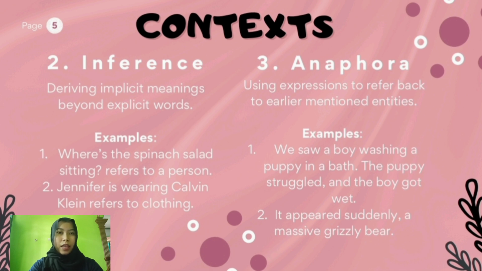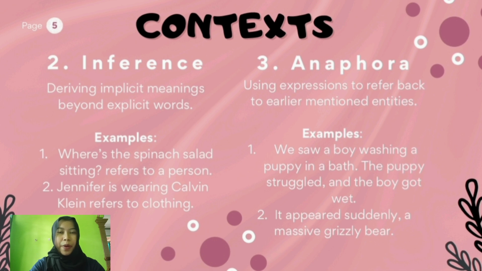The next one is anaphora. Anaphora involves referencing previously mentioned entities, antecedents, to ensure cohesion. For example, "We saw a boy washing a puppy in a bath. The puppy struggled and the boy got wet." Antecedents, a boy, a puppy, are referenced by anaphoric expressions: the boy, the puppy. In contrast, cataphora introduces pronouns before the antecedent.